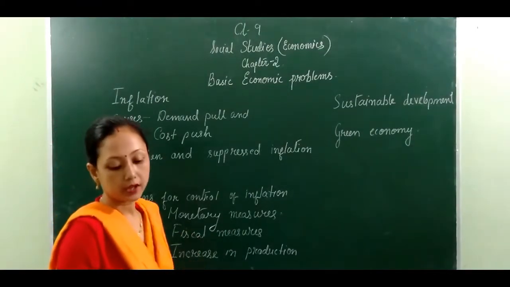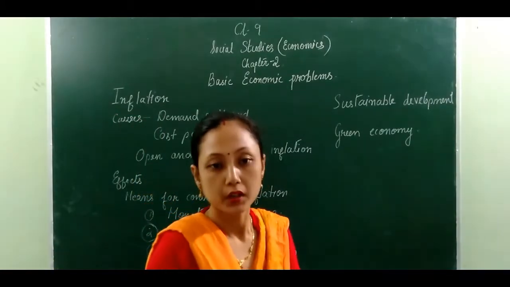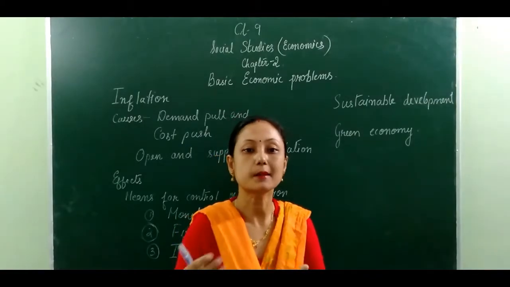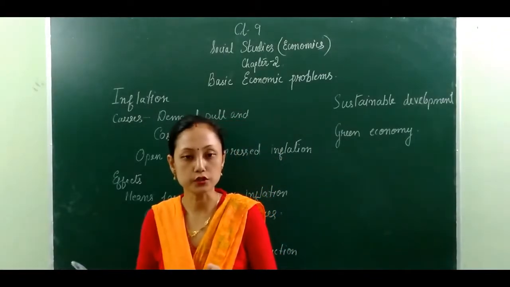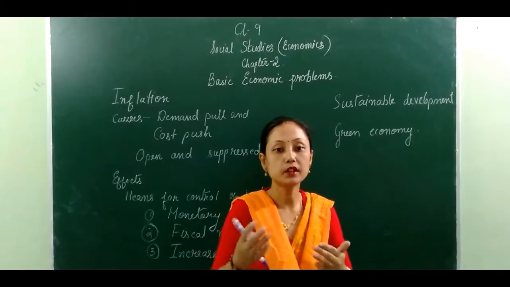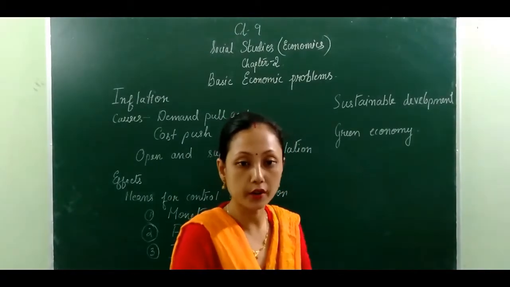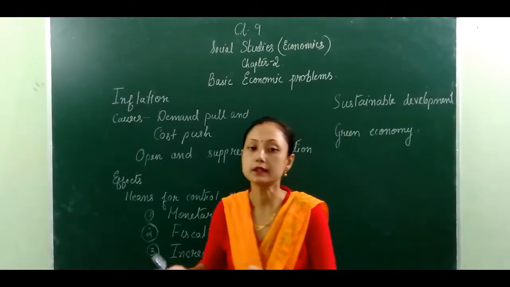Another effect is that if there is an increase in the prices of the things being produced, there will be no savings for the employees engaged in this production.